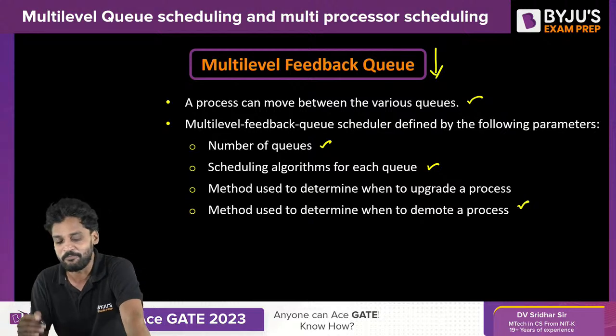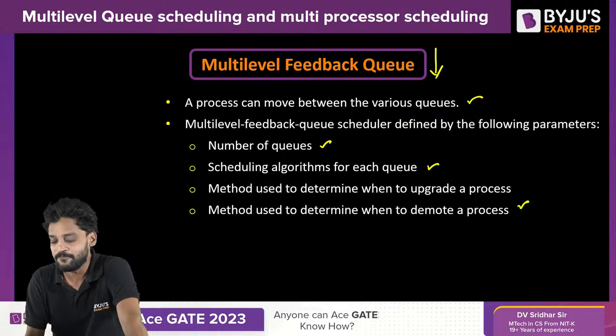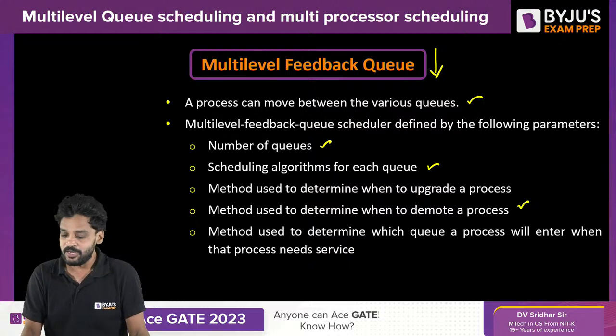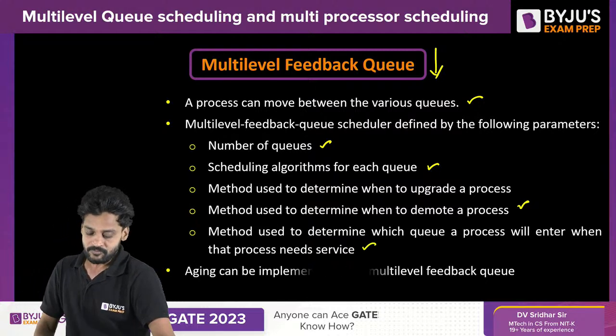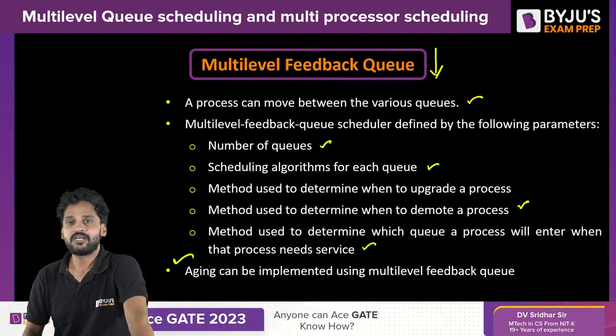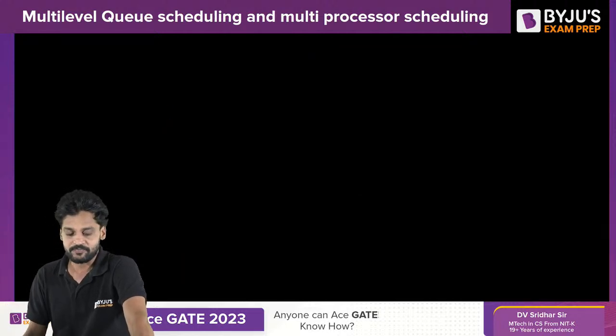So let me take you back to multi-level feedback queue scheduling. Method used to determine when to upgrade a process. Method used to determine when to demote a process. Method used to determine which queue a process will enter when that process needs service. Aging I talked about, I guess. I hope you are well versed with aging.